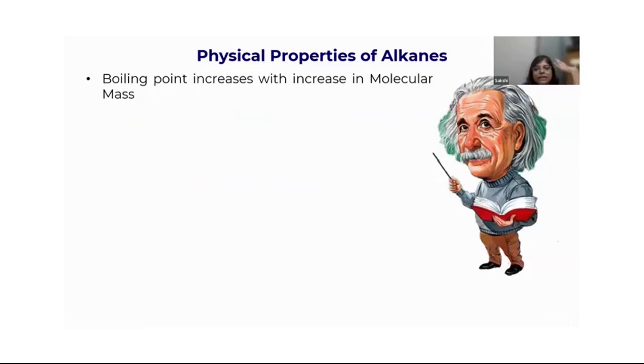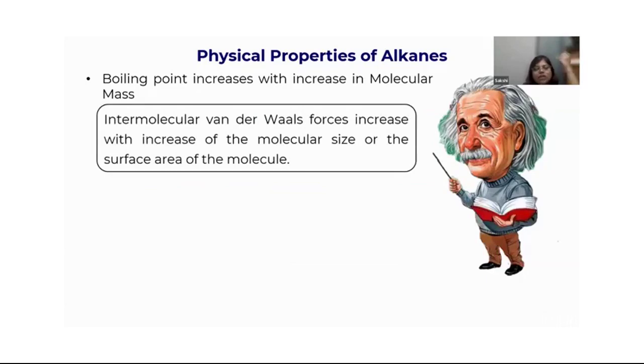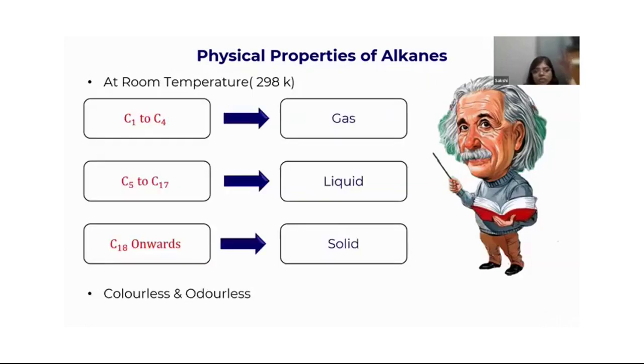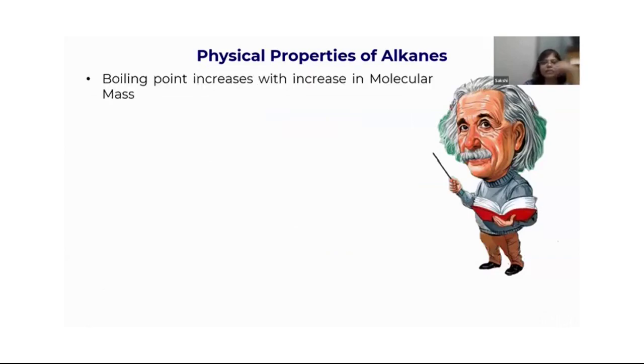Their boiling point increases with the increase in the molar masses, right? Because obviously if the mass is more, it will take more energy to boil, hence the boiling point will also increase. Basically the forces of attraction between them are van der Waals forces. If you increase the number of carbon atoms, the van der Waals forces would increase, which is why it is becoming from gas to liquid and then liquid to solid, right?